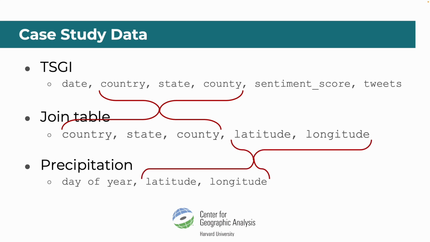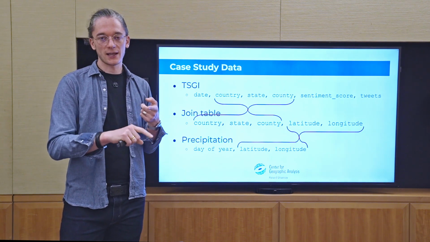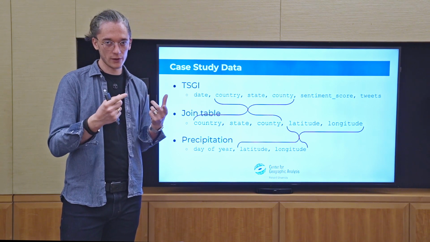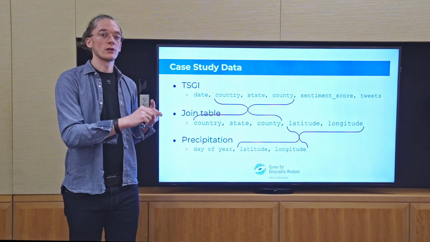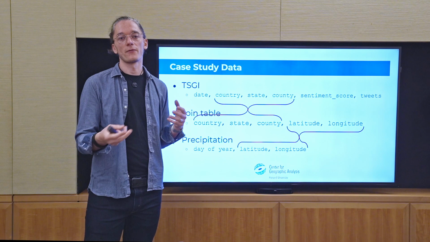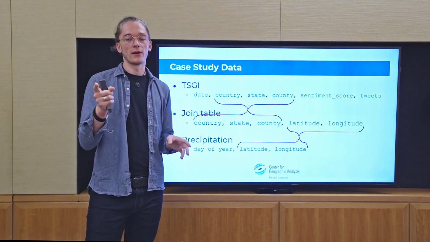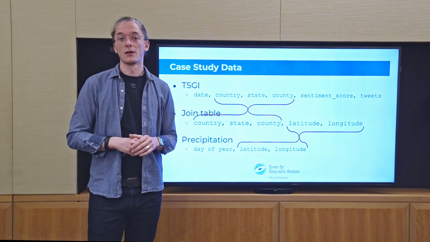And this way we can match them together, because ultimately we want to have all this information in one row, right? We want our Twitter data set that provides us with a sentiment score, and for this score we then want longitude and latitude information, so we can eventually, in the last step, have the rainfall data in the same row. So we can say, okay, this amount of rainfall with this amount of sentiment, because that is what our research question points us to.